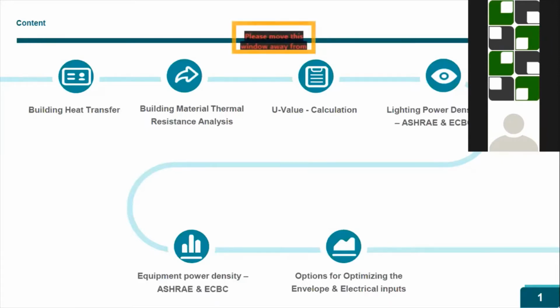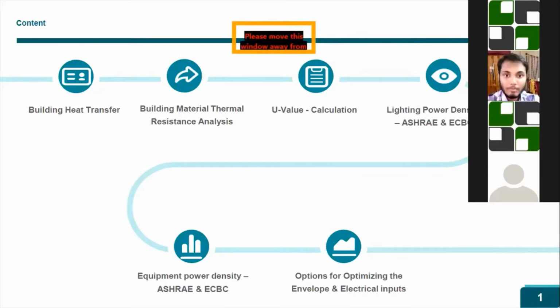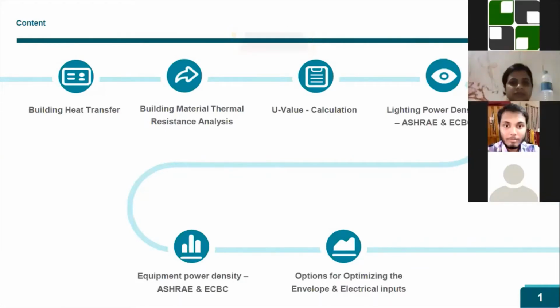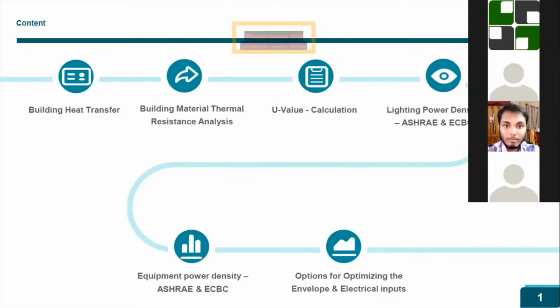In terms of this U value, it is nothing but the thermal conductance. So the U value is the reciprocal of the resistance. Resistance is calculated with the formula T by K, where T is the thickness and K is the thermal conductivity. So as you play with the thickness, you can bring down the U value. These sample calculations we'll look into deeper in lecture 2.